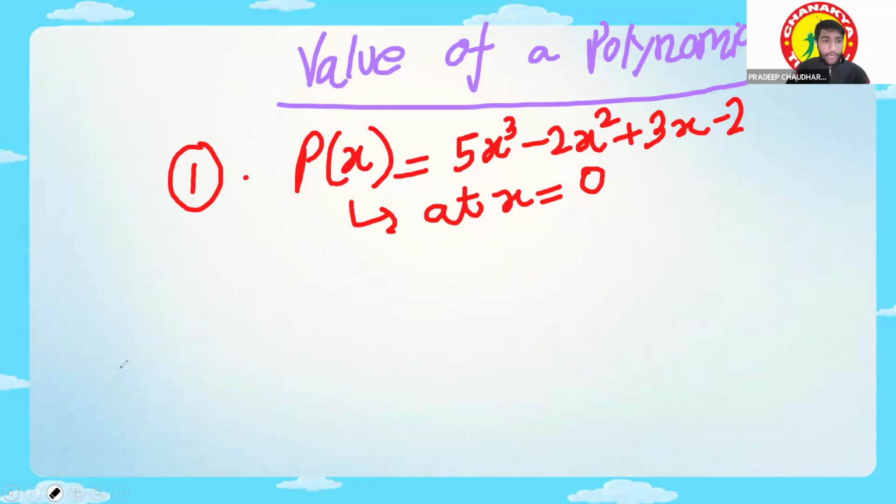Because you have to write 0 everywhere x appears. The x is 0. So 5 times 0 is 0. 2x square is 0. 3x is 3 times 0, which is 0. And then only the -2 will be left.